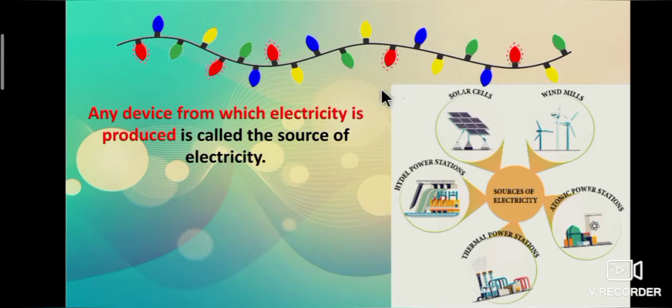So students, we conclude from the above points, any device from which electricity is produced is called a source of electricity. Example, solar cells, windmills, atomic power stations, thermal power stations and hydel power stations.